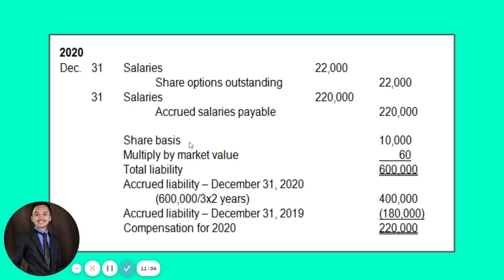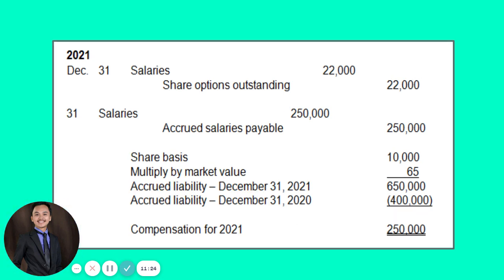Okay? So just like in the previous year, your total salaries in 2020 will be the 22,000 and the 220,000. In short, a total of 242,000 only for the year 2020. Okay? Now let's proceed to 2021. On 2021, same debit to salaries, credit to share options outstanding for 22,000. That is for your equity component.